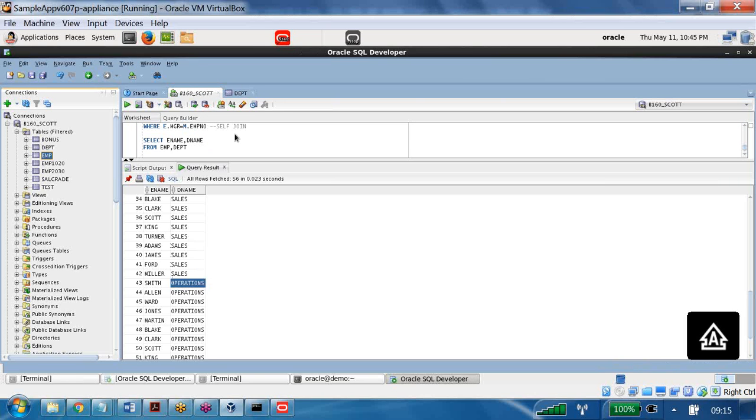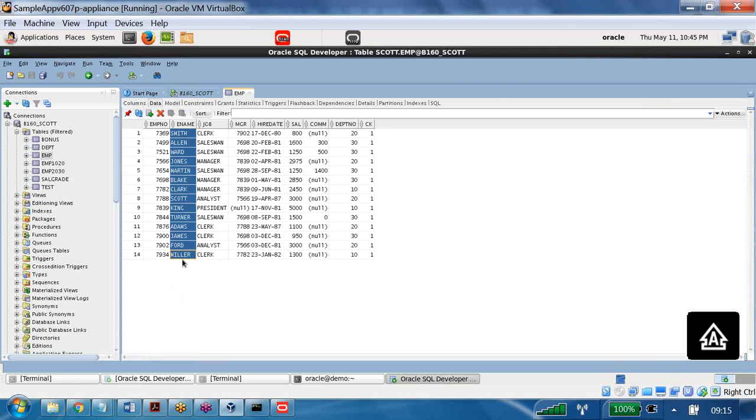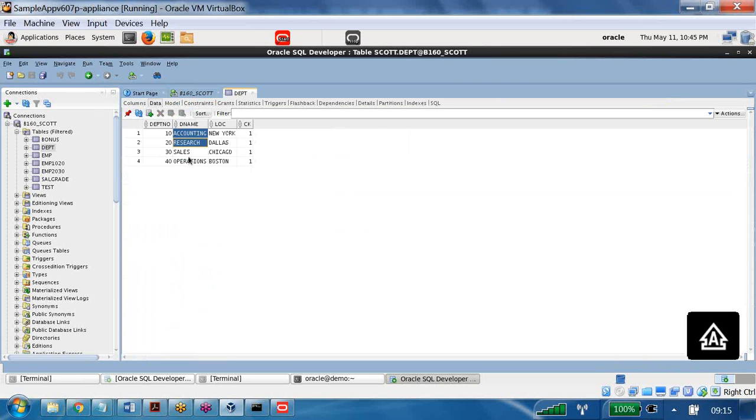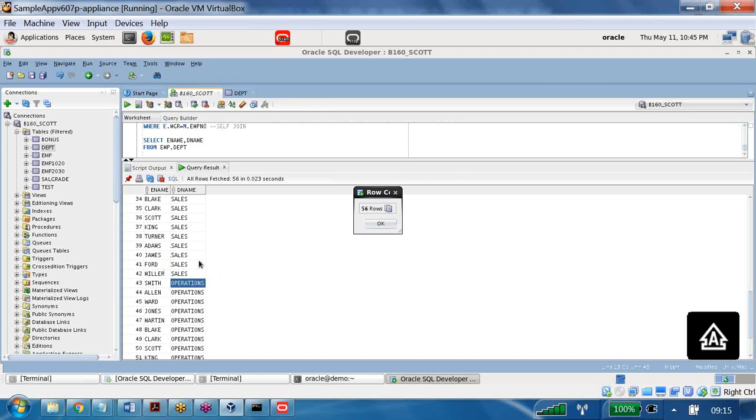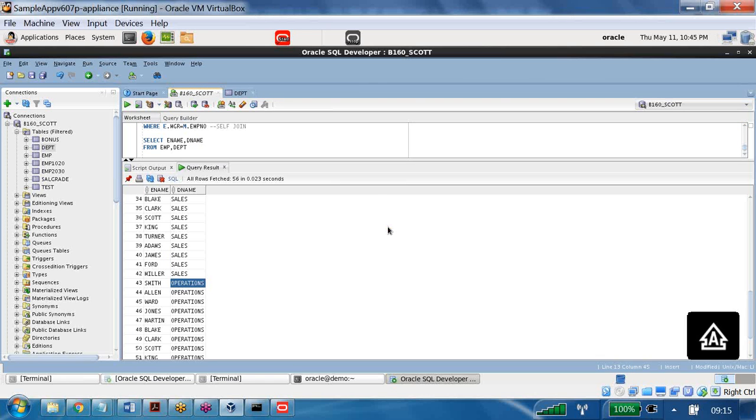How many records do we have in the EMP table? 14. How many records in the DP table? 4. 14 fours are that many records will be available here. How many records are there? 56 rows are available. So that is what is called all possible records. Cartesian product result.